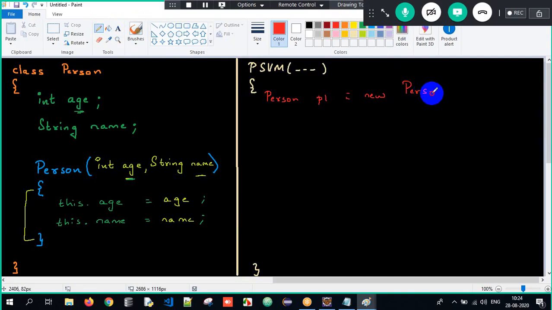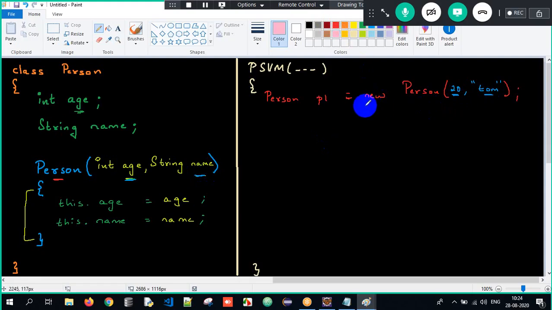I am creating an object of Person. Since the Person constructor is accepting certain arguments, I need to pass those values. So the age of person 1 is 20 and his name is Tom. I am passing multiple arguments.